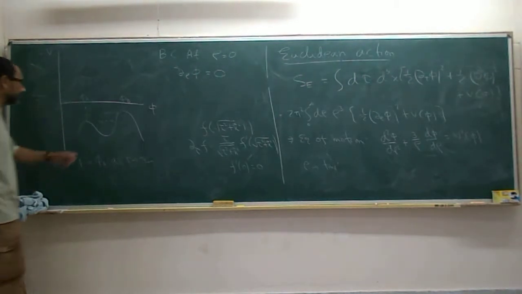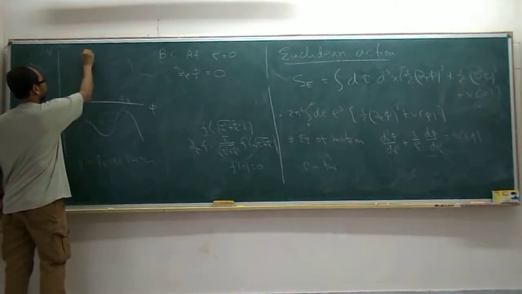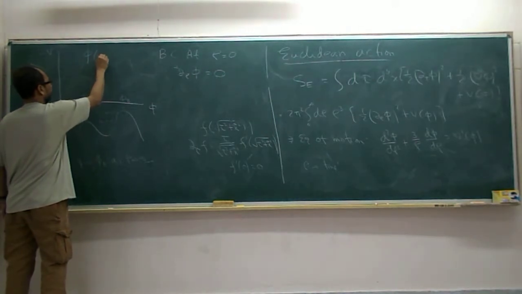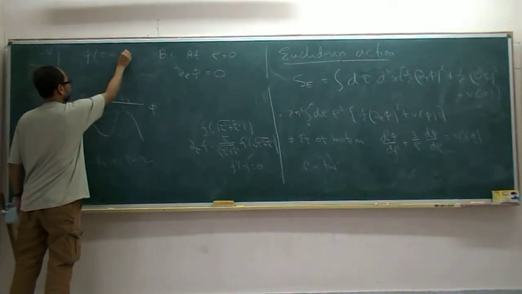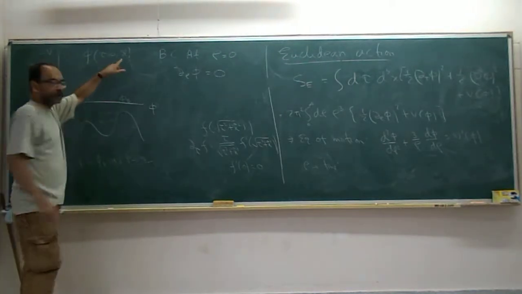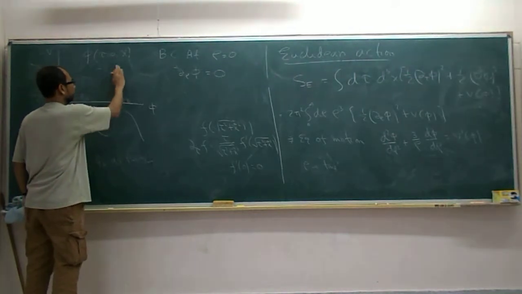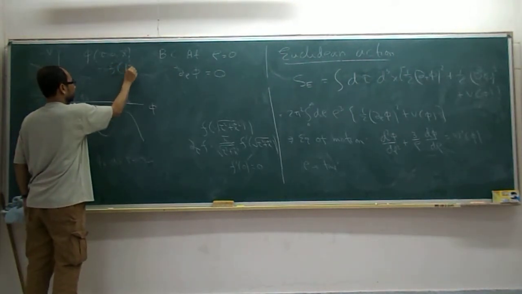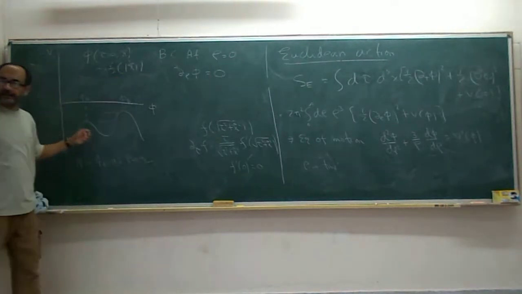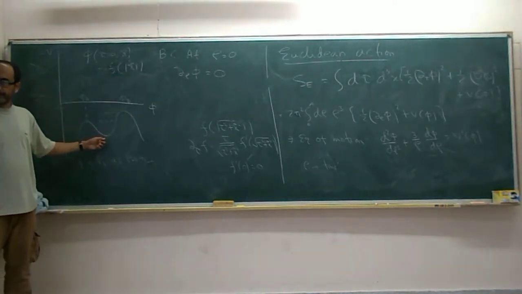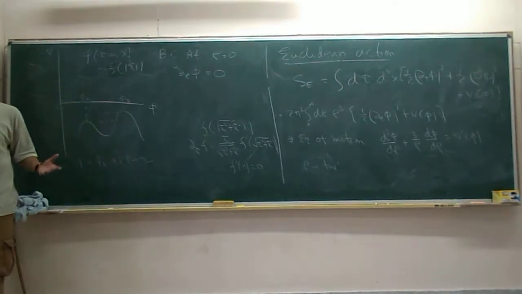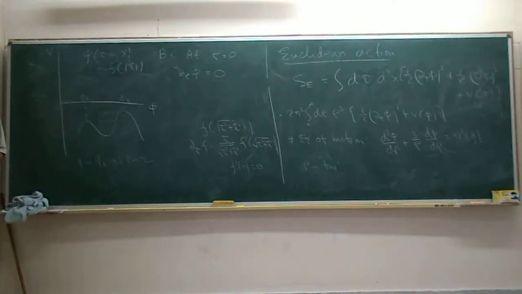Okay, so tau equal to 0: phi at tau equal to 0 will be a function of rho only, right? So this will be phi equal to f of mod x, where f is the function that we calculated here. That function is going to tell us the shape of the field configuration that arises from this quantum tunneling, and now you start with that and then you want to classify.